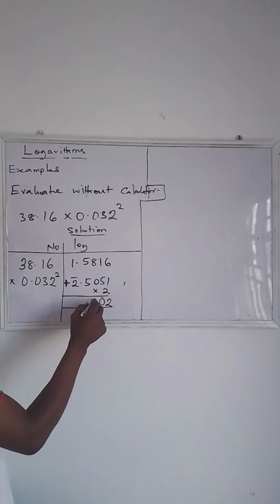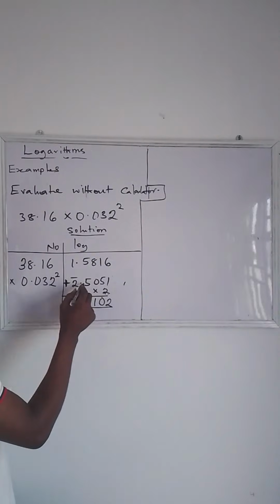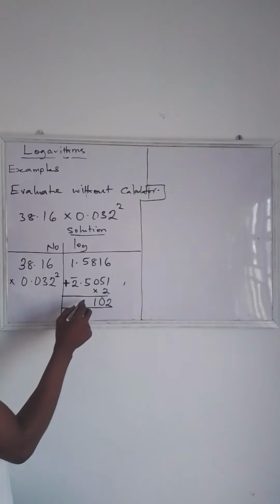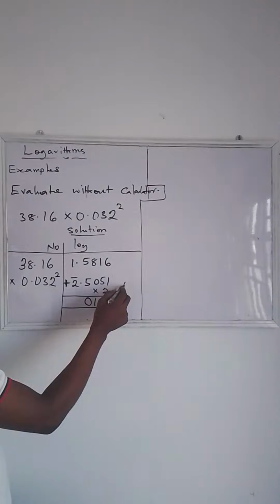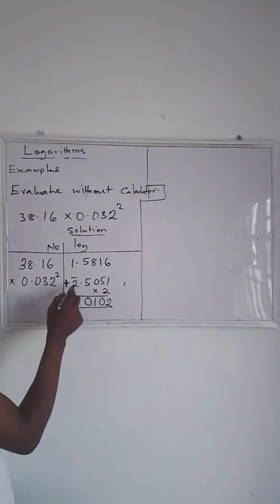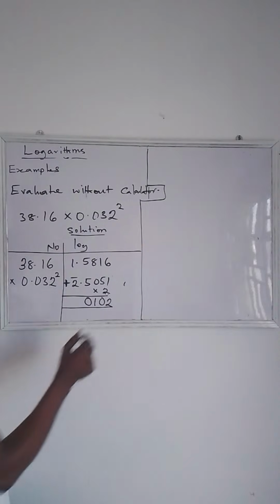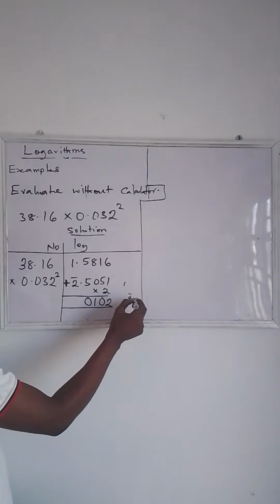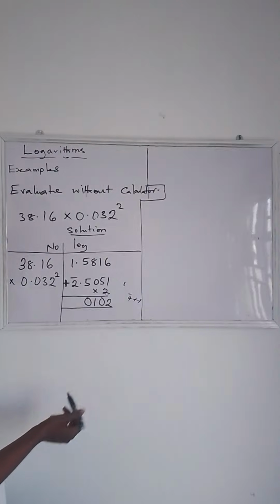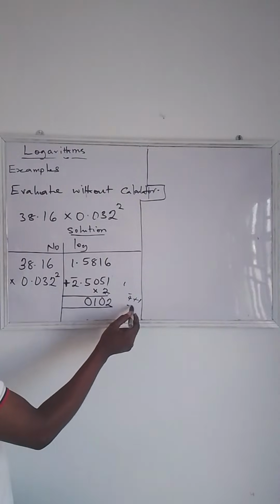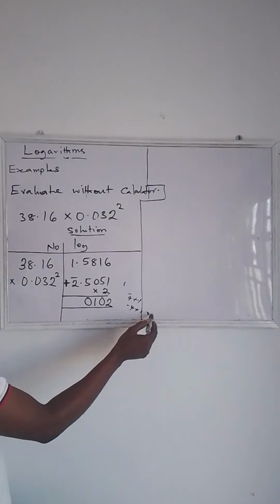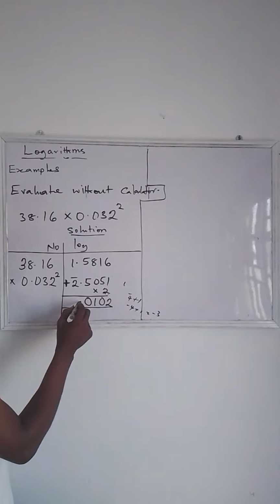You add 1 to it, you have 1. 2 times 5, that is 10. You write 0. You hold 1. Now 2 times bar 2 gives you bar 4. Bar 4 plus 1. Bar 4 is the same thing as -4. So -4 plus 1 gives you -3. So we have bar 3.